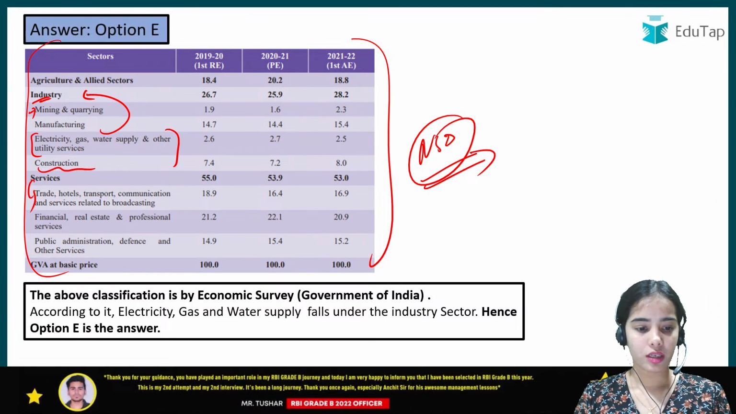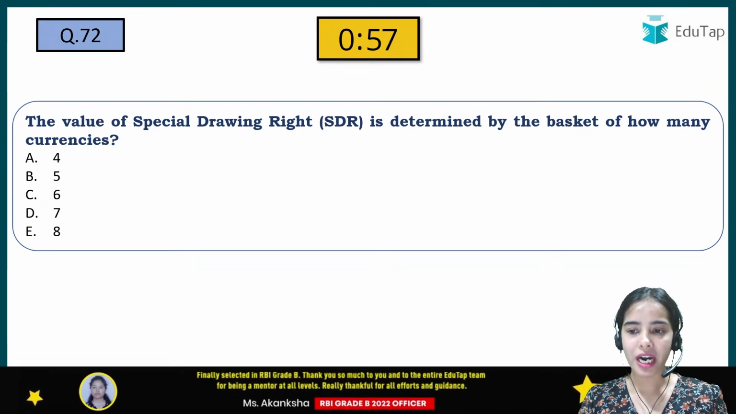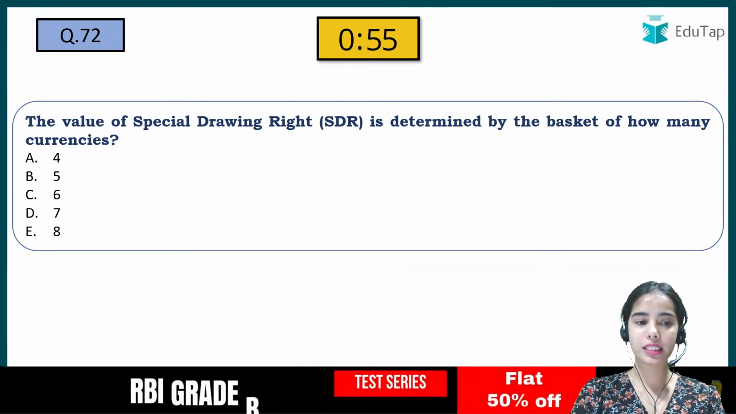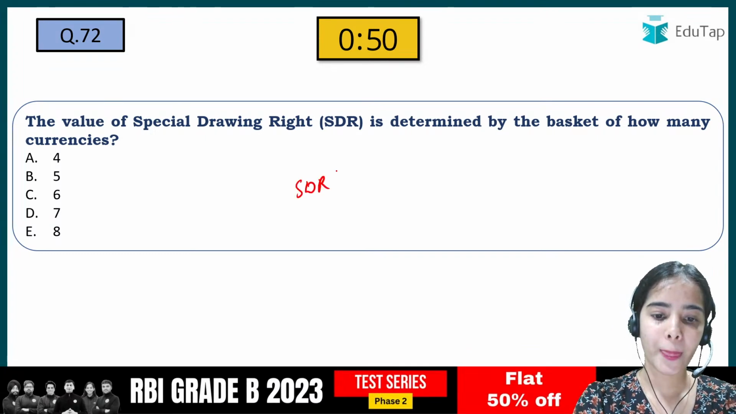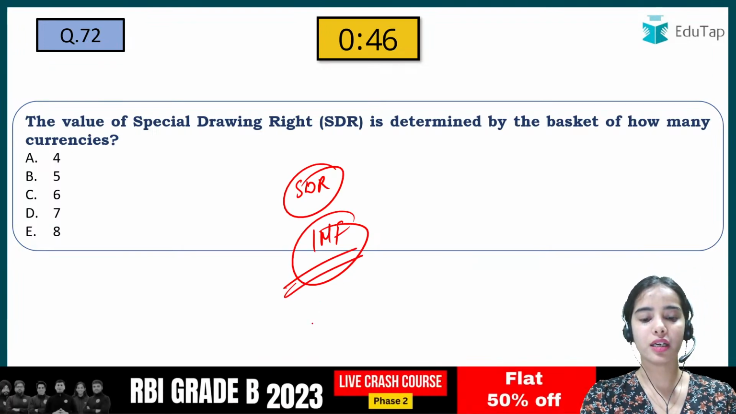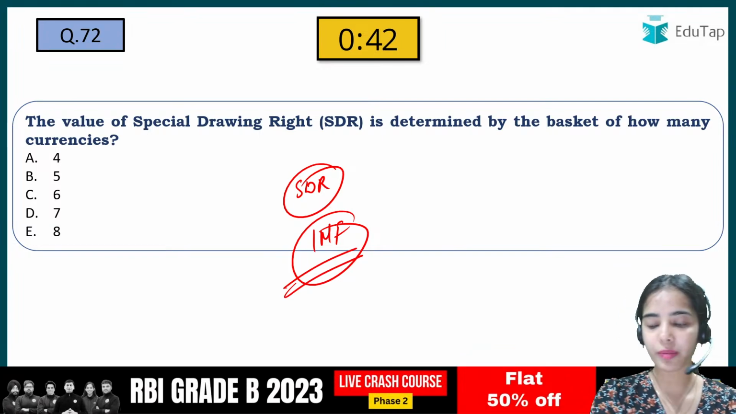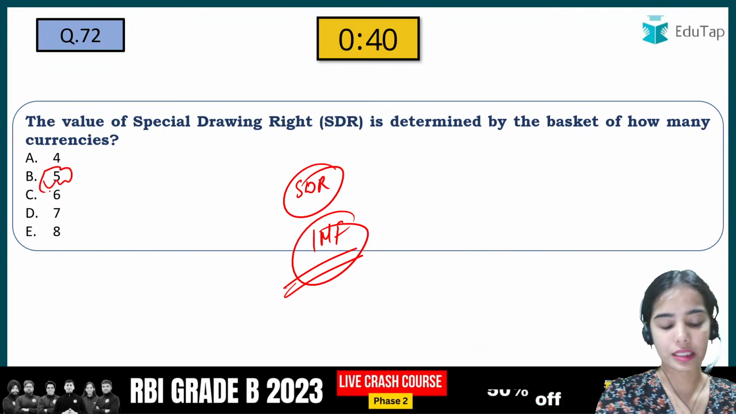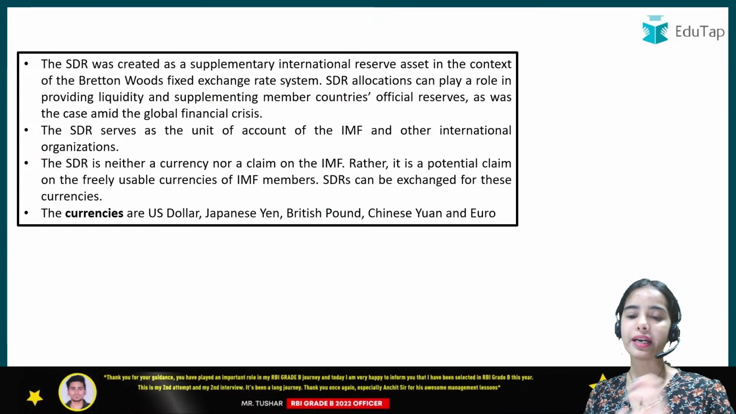Okay. The value of special drawing right is determined by the basket of how many currencies? This you have to tell. So the special drawing right is issued by the IMF, International Monetary Fund. So it depends on how many currencies. So actually it depends on 5 currencies. Okay. So it is US dollar, Japanese yen, British pound, Chinese yuan and euro.